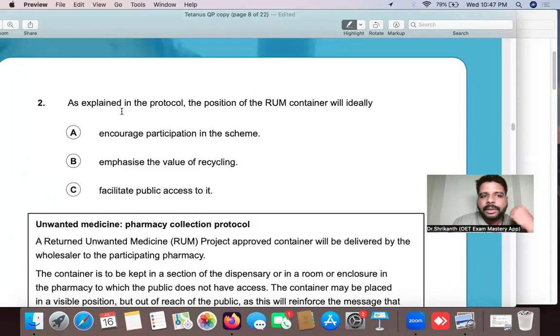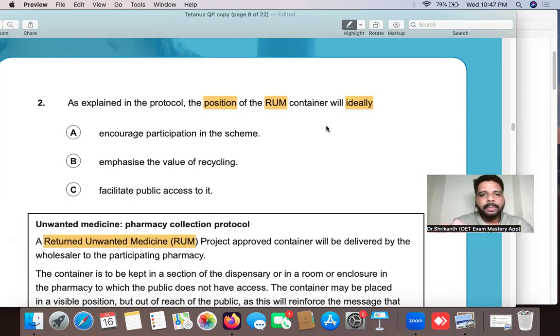So let's do that. So here the question is telling, as explained in the protocol, the position of the RUM container will ideally... position means what? One particular location. In this particular location, you have to position this. That is the meaning of this particular thing. So this RUM, that is returned unwanted machine. That is the meaning of RUM. So unwanted machine which was returned. Now it's coming back to us.